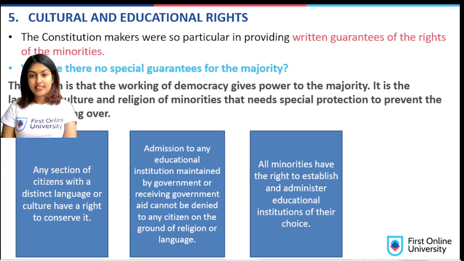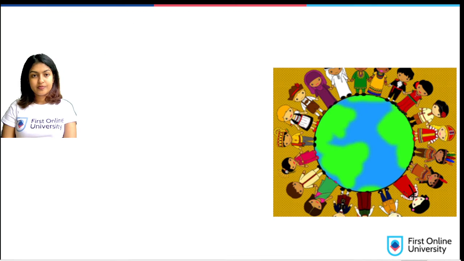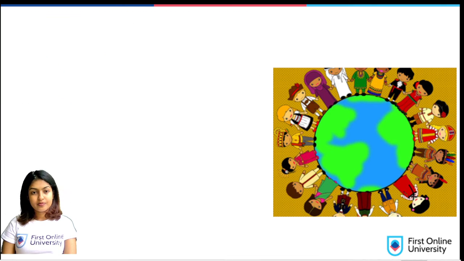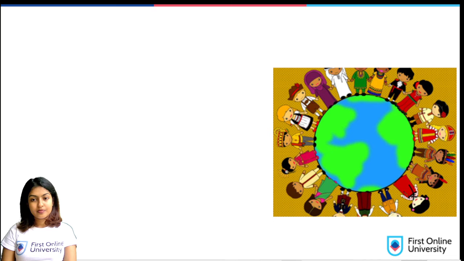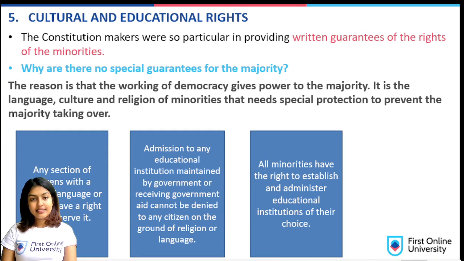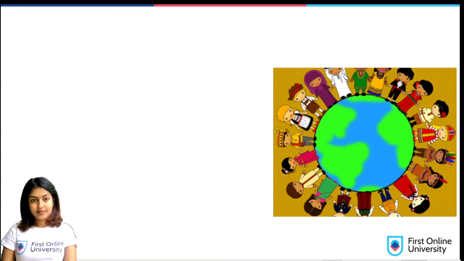All minorities have the right to establish and administer educational institutions of their choice. So these three are the basic premises of cultural and educational rights.